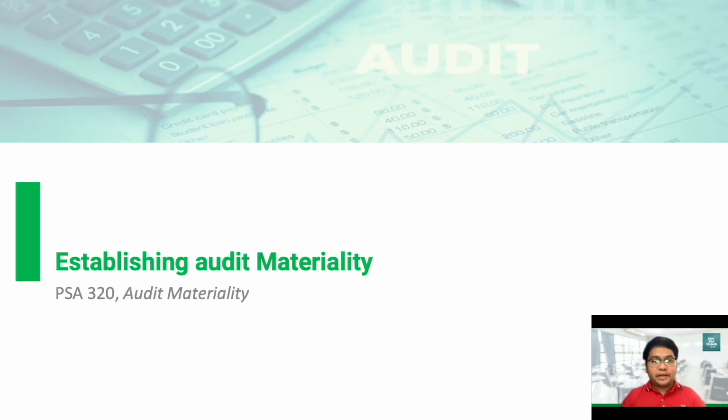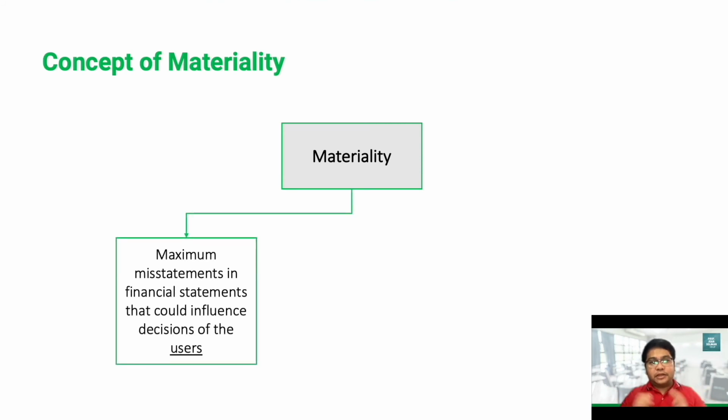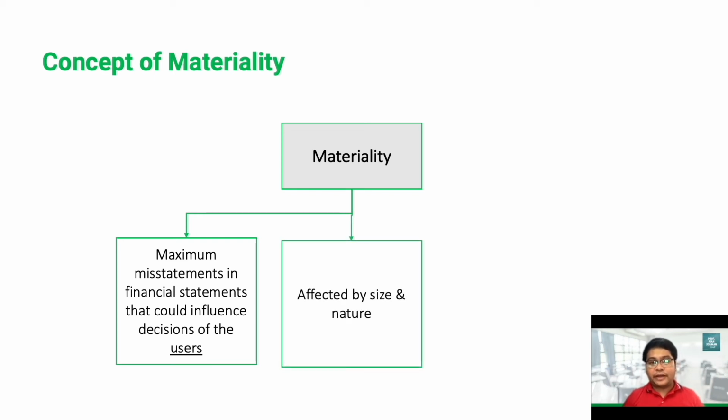Next important planning activity that we will be discussing would be the establishment of materiality. Materiality is covered by PSA 320, Audit Materiality. First, let us discuss the concept of materiality. Materiality in audit is the maximum amount of misstatements in the financial statements that could influence the decisions of the users. This materiality is affected not only by the size or absolute amount of the misstatements, but also by the nature of the misstatements.